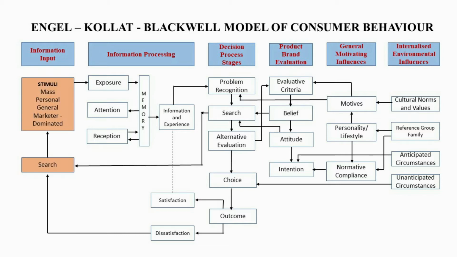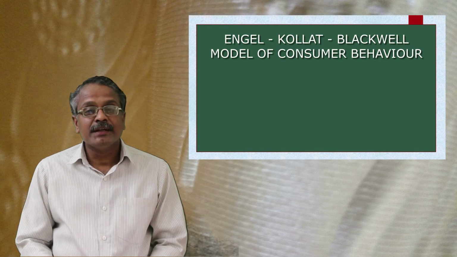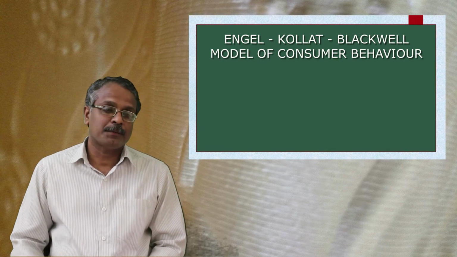The first one is information input. At this stage, the consumer gets information from marketing and non-marketing sources. This can be considered as the marketing stimuli. The second stage is the processing stage. This is called information processing. This set consists of variables such as consumer's exposure, attention, reception, experiences, memory, etc. In the model, this stage is considered as an area where the first level of information processing is taking place.